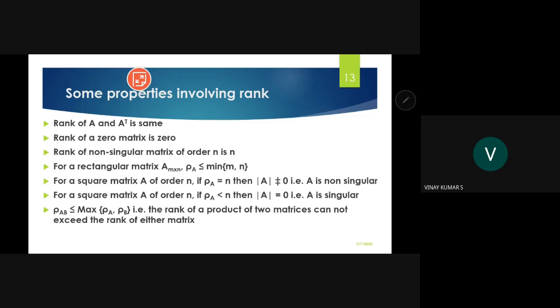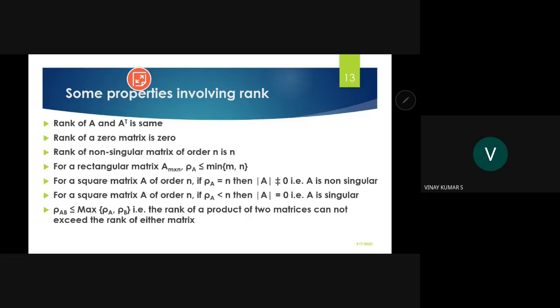Now, for a square matrix A of order n, if rho A is equal to n, then determinant is not equal to 0, so it is a non-singular matrix. If the rank of a square matrix of order n is n, then it is invertible, that is, non-singular. That is a standard result.